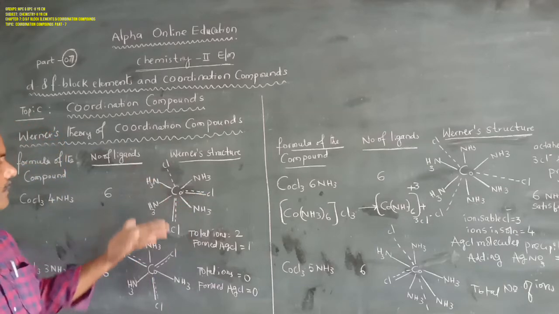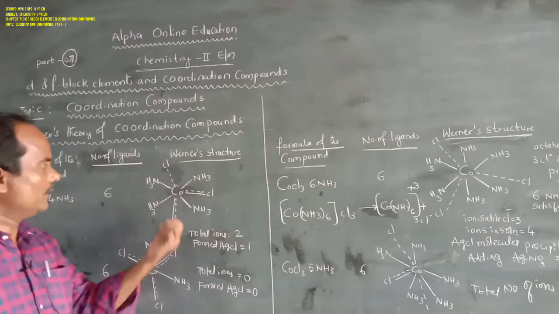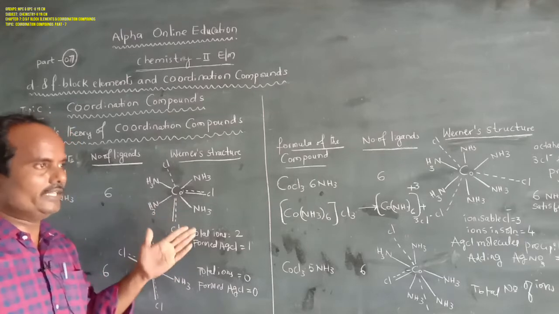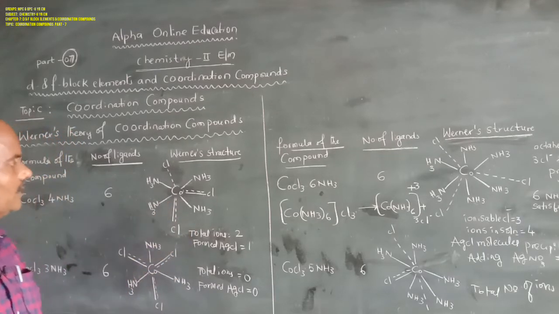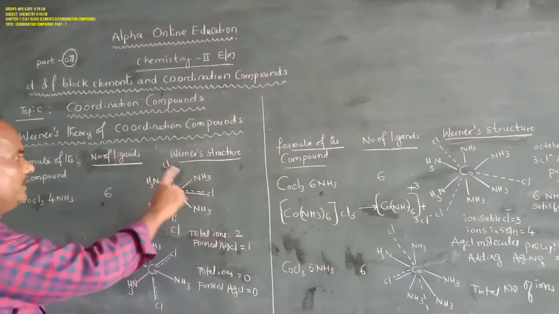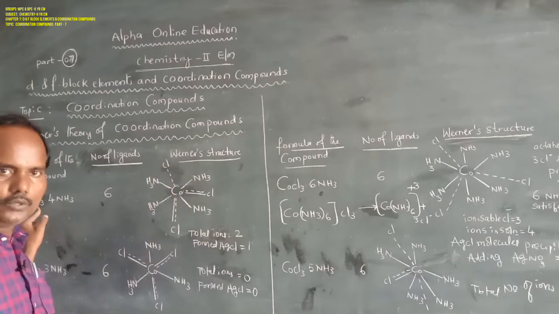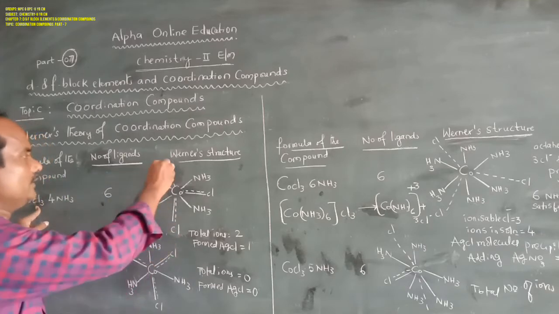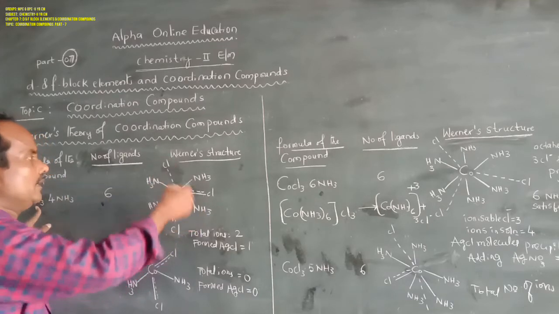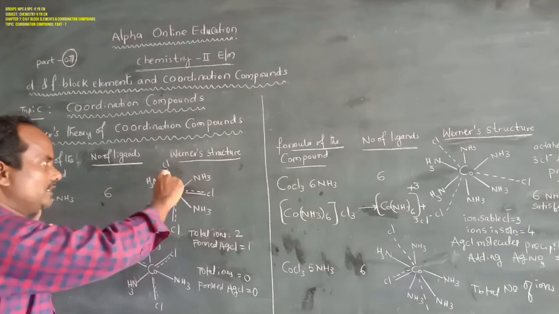Then next, what is the primary valency of cobalt? It is 3, its normal oxidation state. The 3 can be satisfied only by negatively charged ions. That's why 1 chlorine is represented with dotted lines.